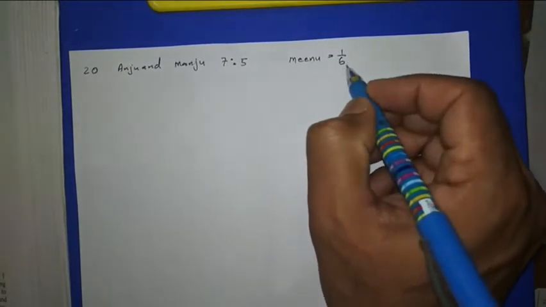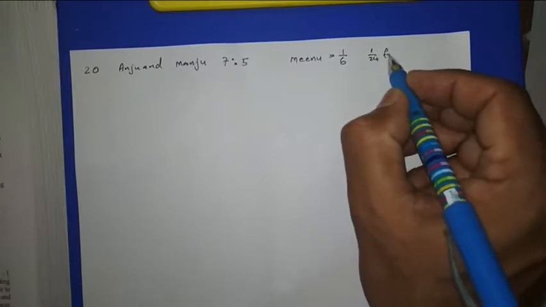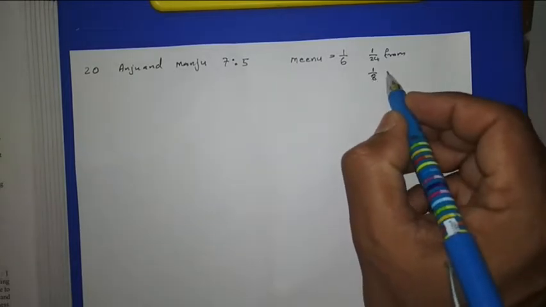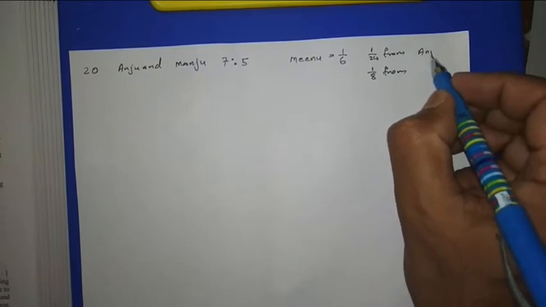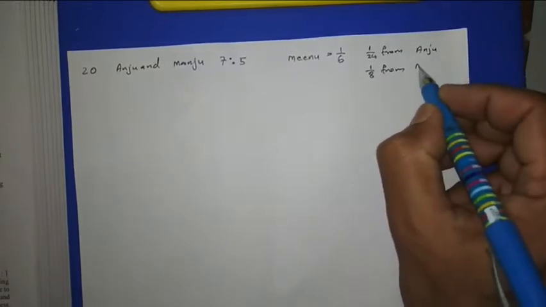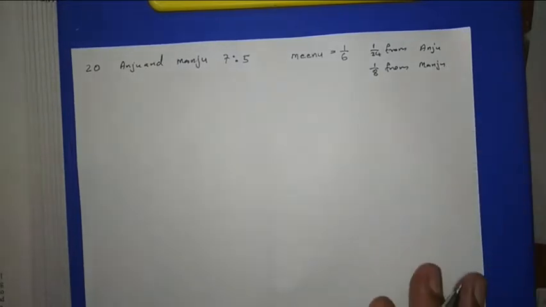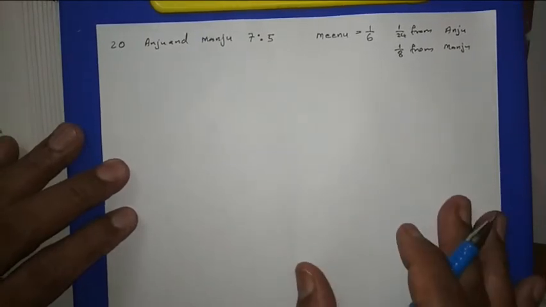And the question is saying that 1/24 is from Anju, and 1/8 is from Manju. Then we studied how to find out the new ratio. So I am solving, then that will be one revision for you.